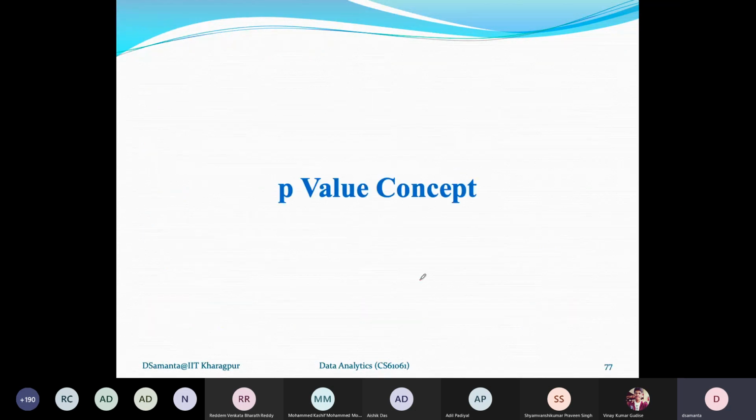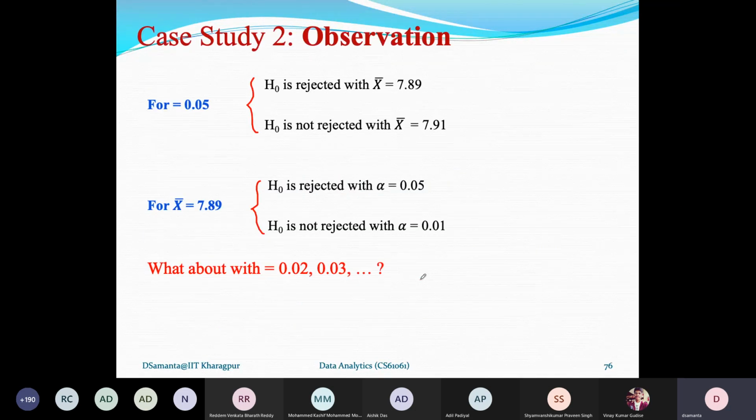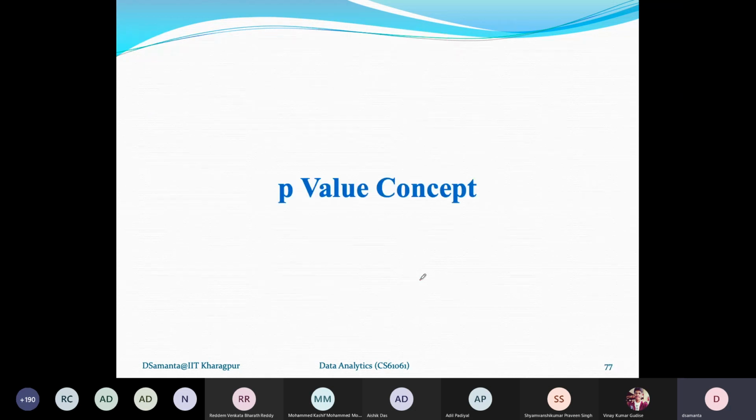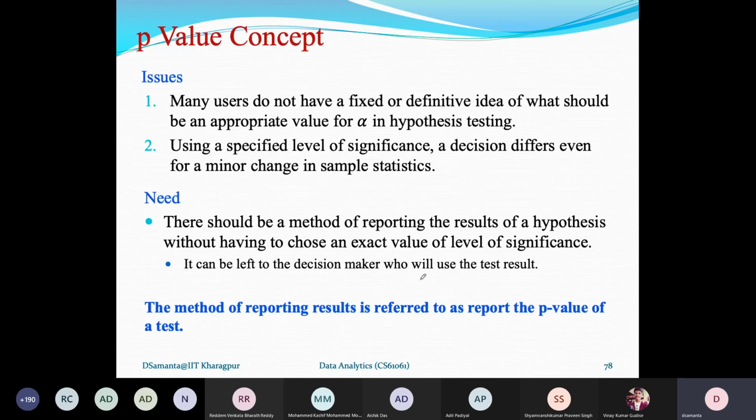As you see, for 7.89 and 7.9, with only a minor change in the sample value, for the same alpha, the decision is different. So here is a problem. For a specified level of significance, the decision can be different if there is a little change in the sample statistics.